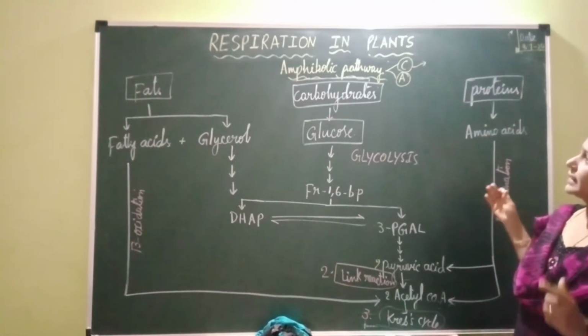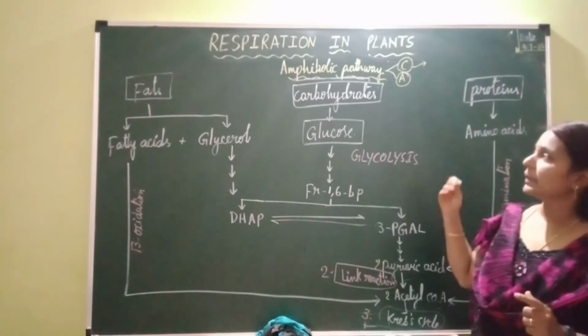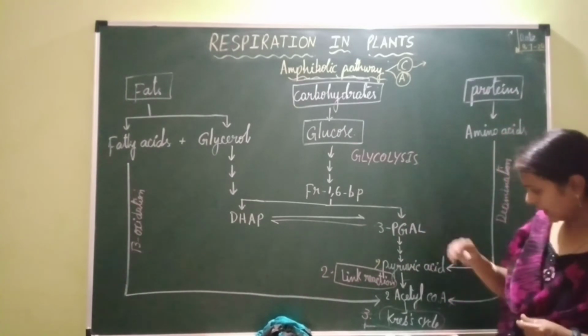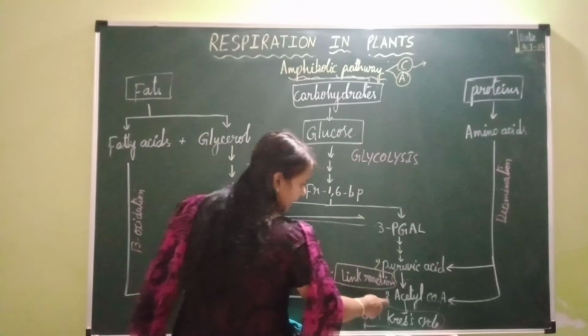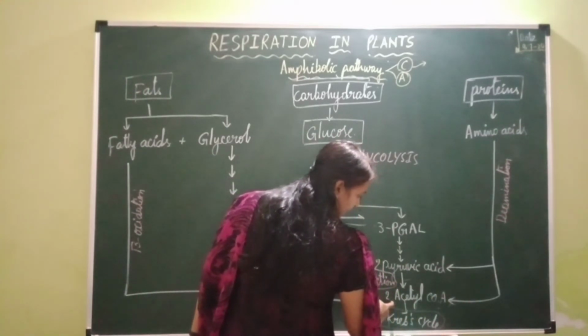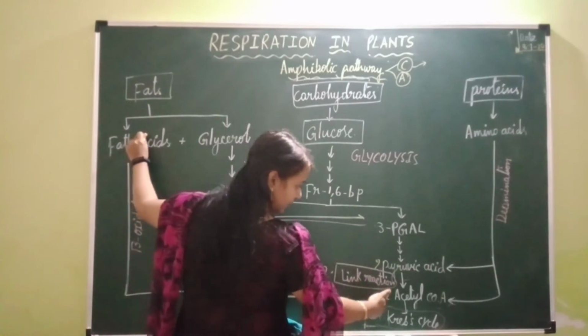So this is about the catabolism of different types of respiratory substrates. Now I will be explaining about anabolism. For that, I'll give you one simple example. So here acetyl coenzyme A is synthesized from where? From fatty acids. It has come from fatty acids.